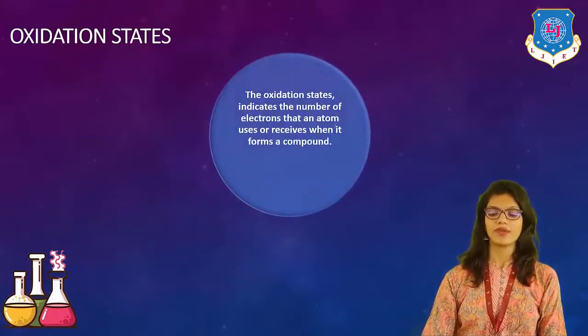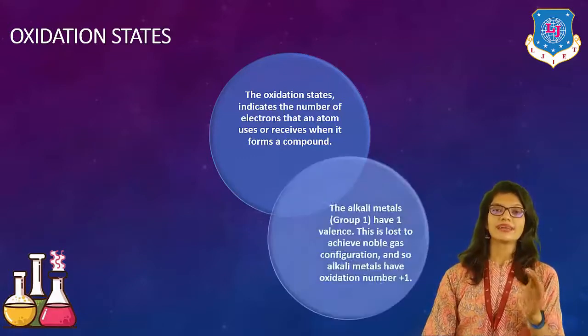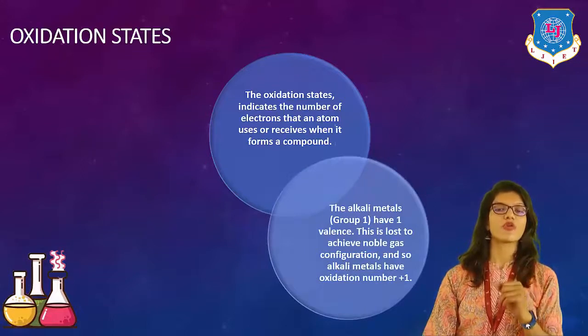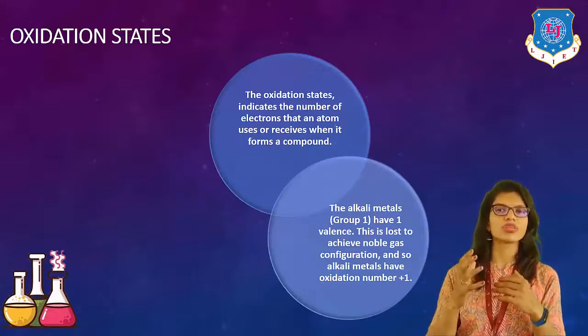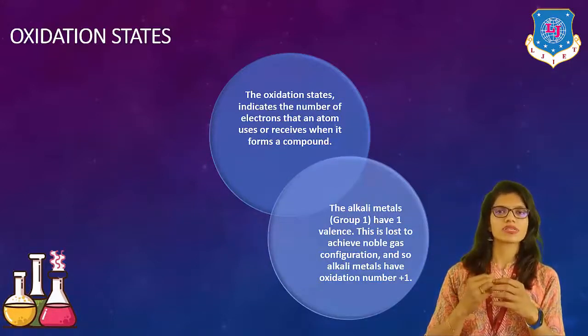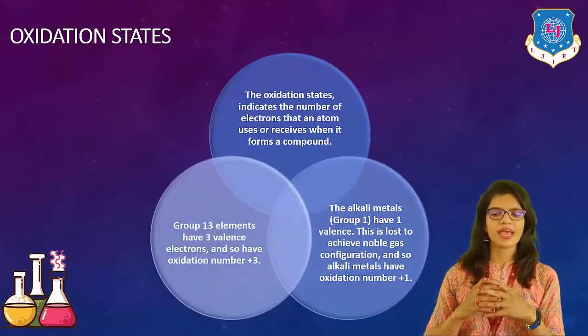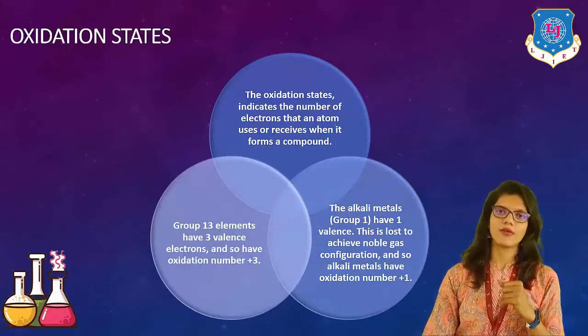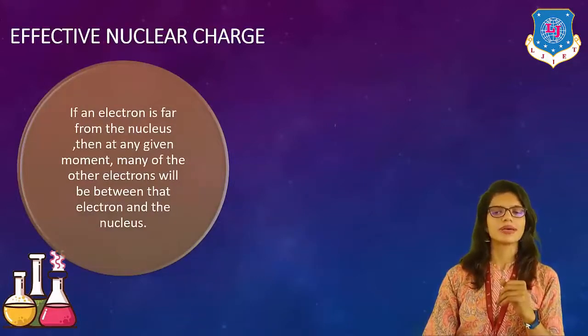Okay. Next is oxidation states. When we talk about any kind of oxidation state, at that time we have to understand that oxidation states play a very important role. It indicates the number of electrons that an atom uses or receives when it forms a compound. How many electrons it can accept and how many electrons it can donate. Both things can be decided based upon the oxidation states, right? For example, group 1 generally has a valency of 1 as well as an oxidation number of plus 1. Likewise, we have group 13 which generally has the oxidation number plus 3.